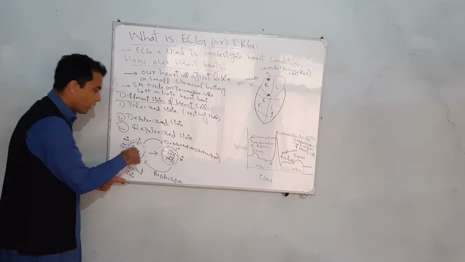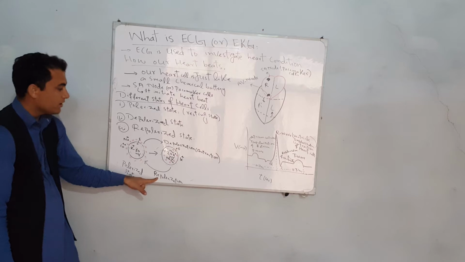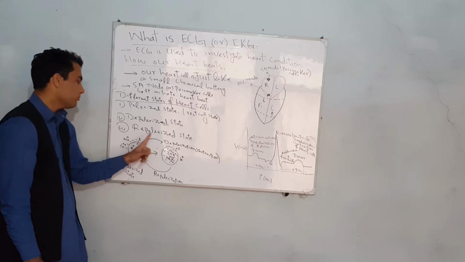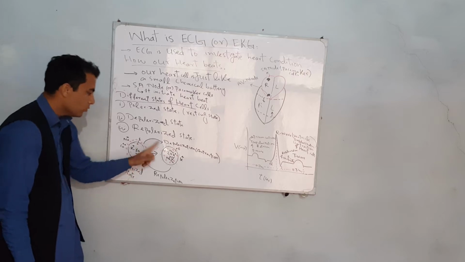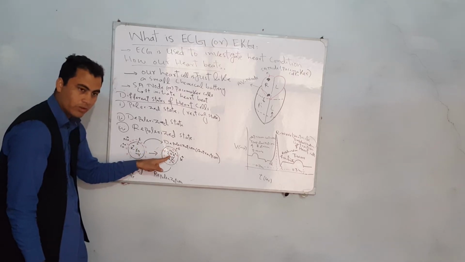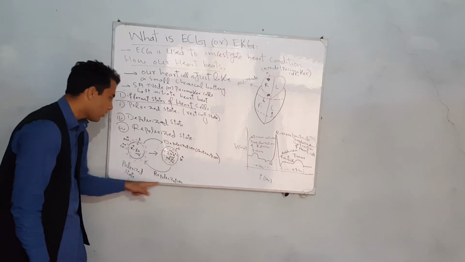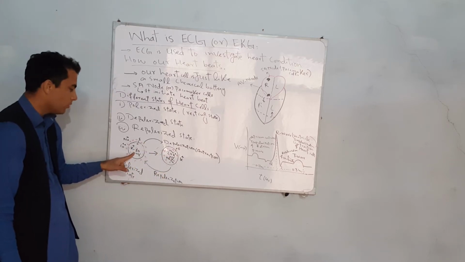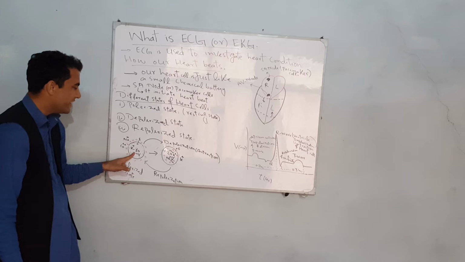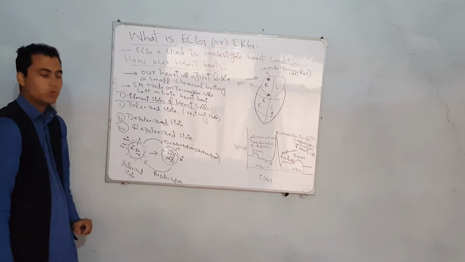This is called repolarization. Repolarization is basically the reverse of depolarization, because in depolarization the cell changes state from minus 80 to plus 20 millivolt inside with respect to outside, and in repolarization from plus 20 millivolt to minus 80 millivolt inside with respect to outside.